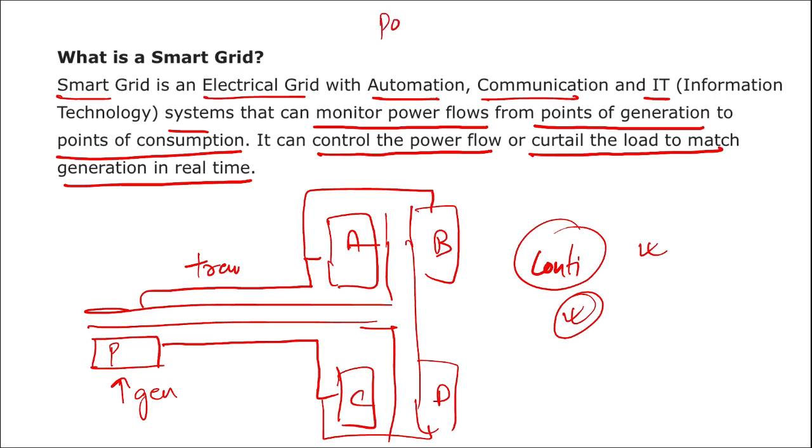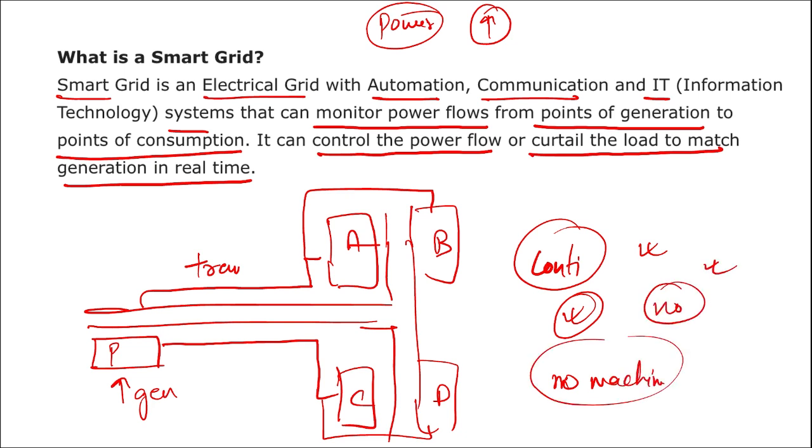As we know, power plays a very important role in the advancement of any colony or society. If there is no power, no machine will work, no computer will be working. That means all the digitization process is at a halt. So without energy consumption, there will be no advancement of society.